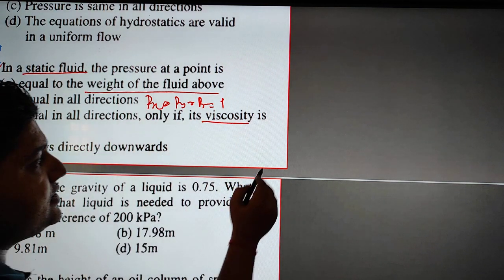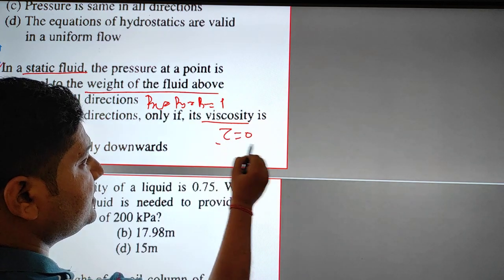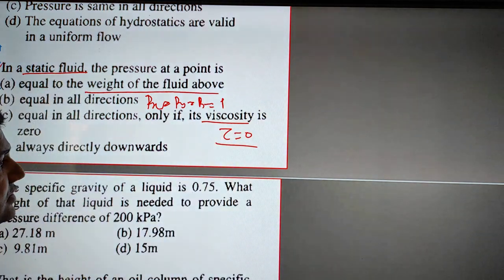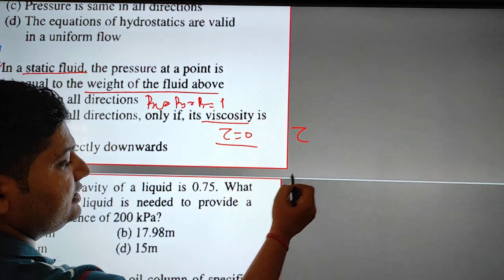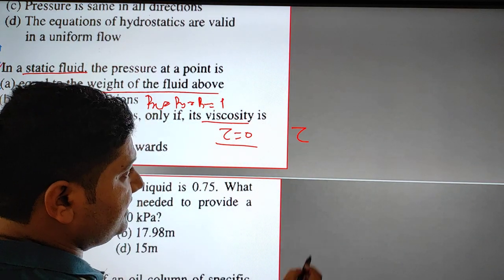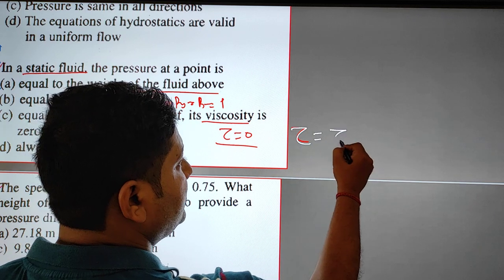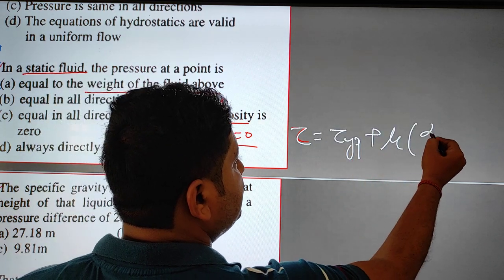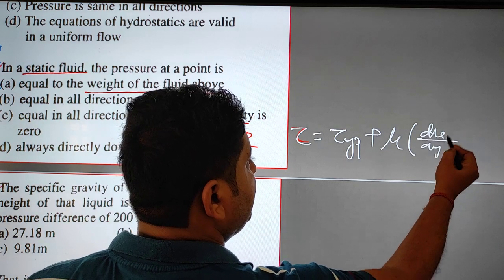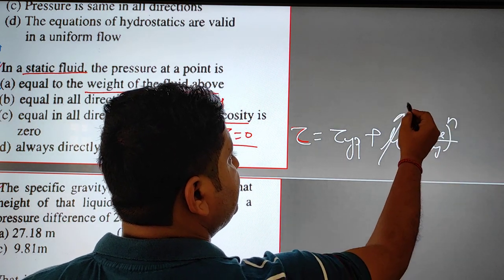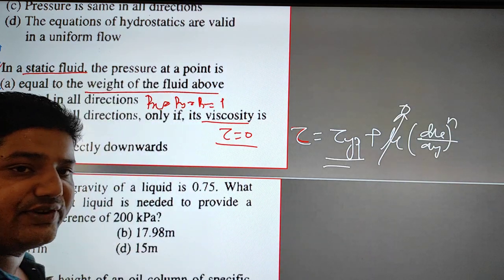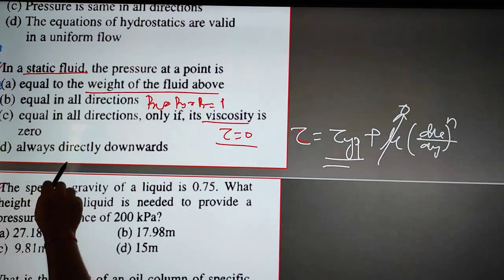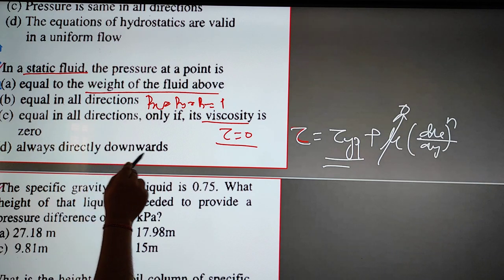No, because if the shear stress is 0, then we can say the pressure will be the same in all directions. But viscosity 0 means, for a Bingham plastic, shear stress equals mu into (du/dy)^n. If this becomes 0, there still exists a yield stress. So for that fluid we cannot say that.